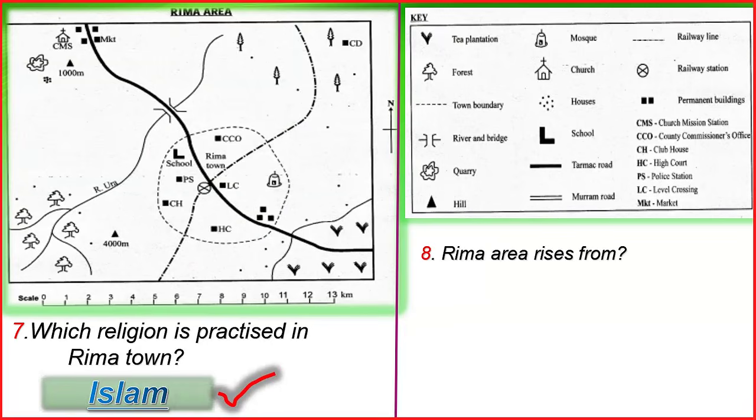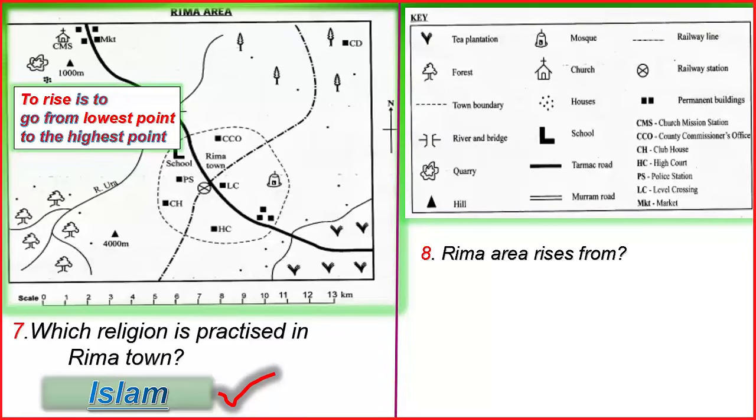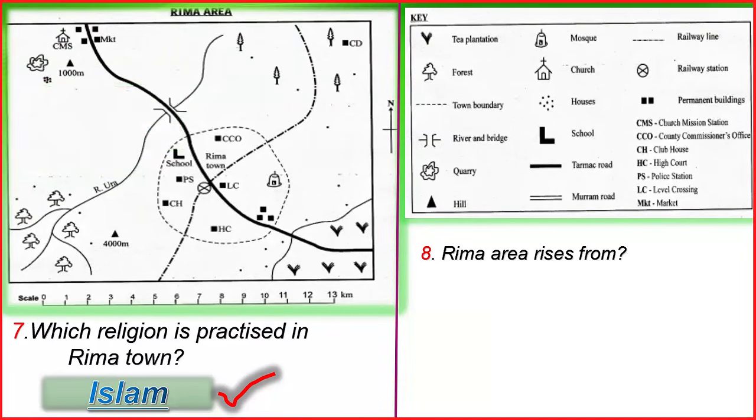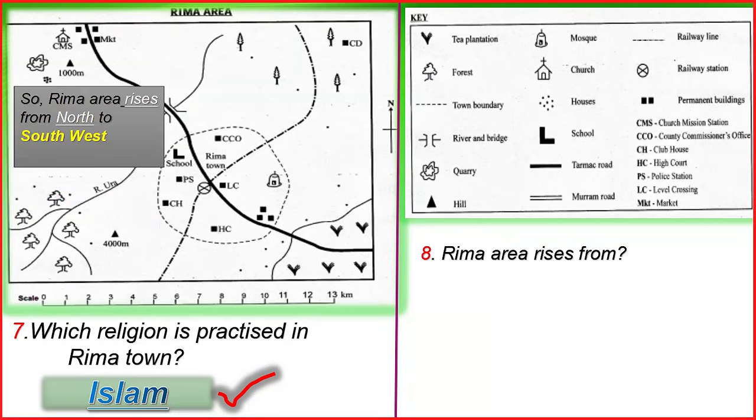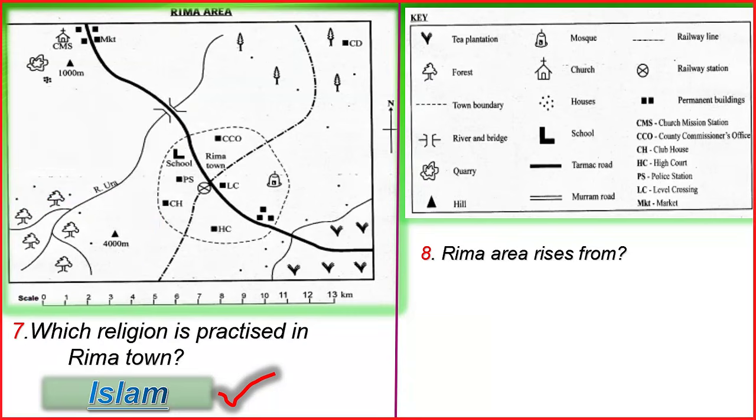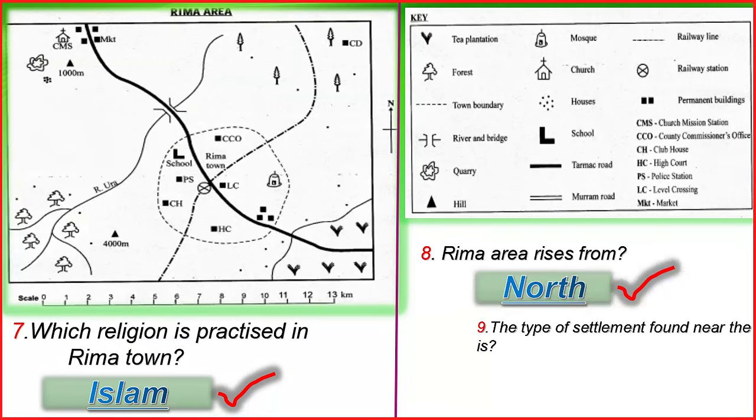Then question number 8. Rima area rises from, remember to rise is to go from lowest point to the highest point. So it rises from here. The lowest point is there. So it rises from there, going like this. So the highest point is here, you can see. So Rima area rises from north to southwest. And that is the correct answer, from north to southwest.